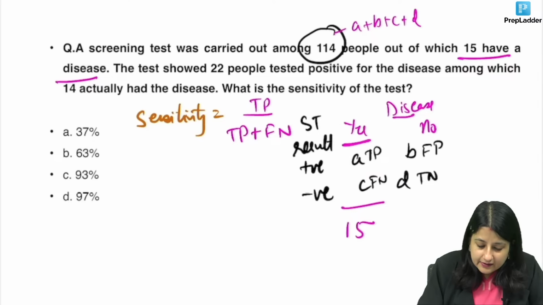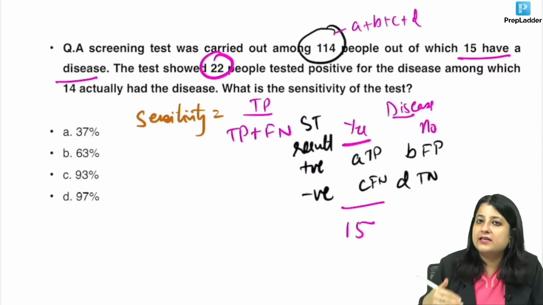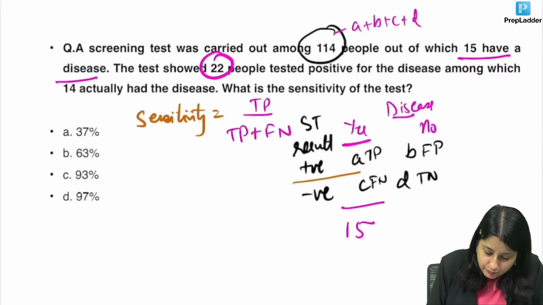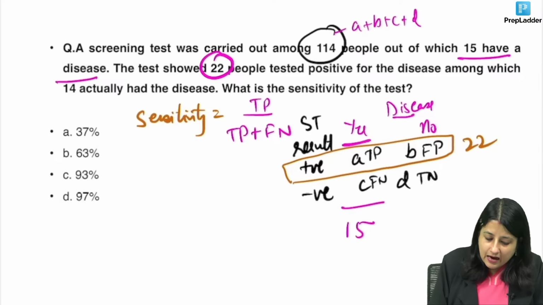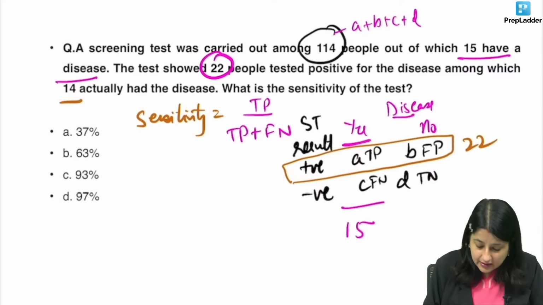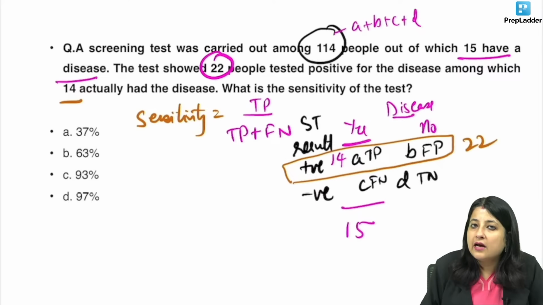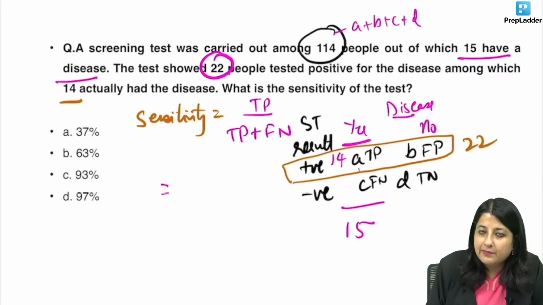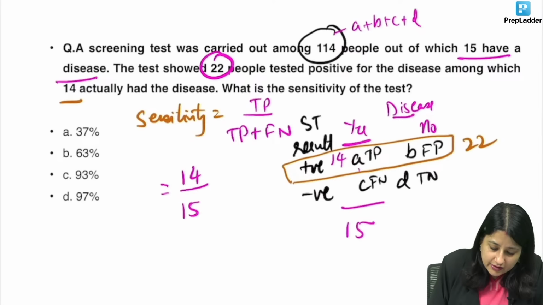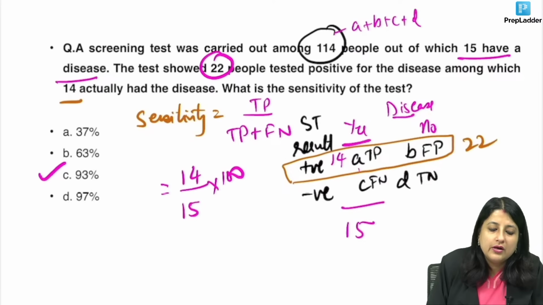15 people. Then, the test showed 22 people tested positive. So what is 22, everybody? Is it A plus B or is it A plus C? 22 people tested positive means this one, A plus B. This is 22, out of which 14 actually had the disease. So what is 14, guys? The 14 over here is A. Now what is sensitivity, everybody? Sensitivity is nothing but TP upon TP plus FN. You already have this: 14 upon 15 into 100. Definitely it's not exactly 97. It's going to come to 93%.